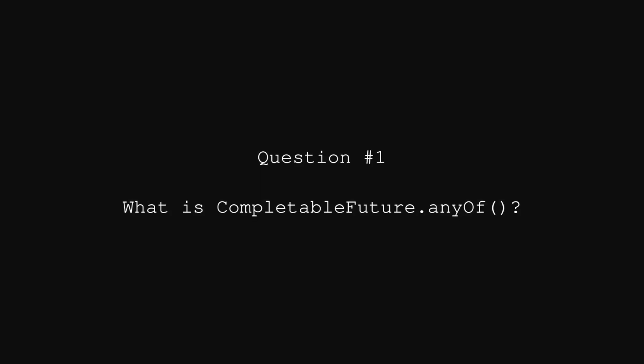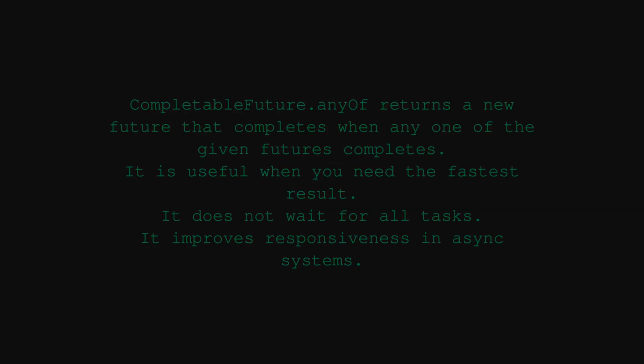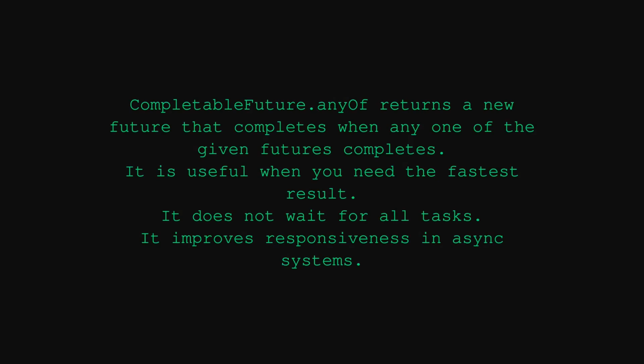Java interview question. What is anyOf method in CompletableFuture class? The anyOf method in CompletableFuture class returns a new future that completes when any of the given futures completes. It is useful when you need the fastest result. It does not wait for all tasks. It improves responsiveness in async systems.